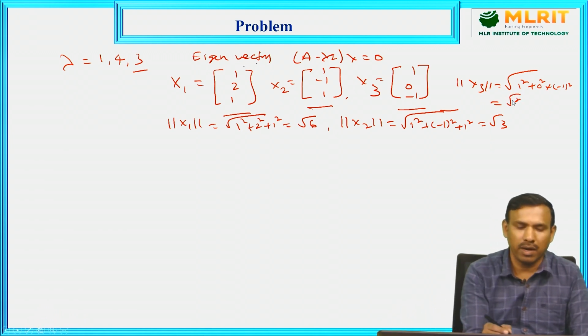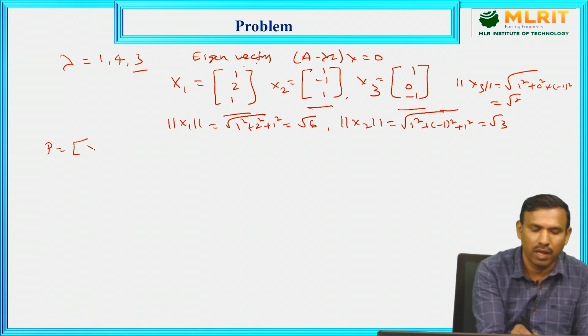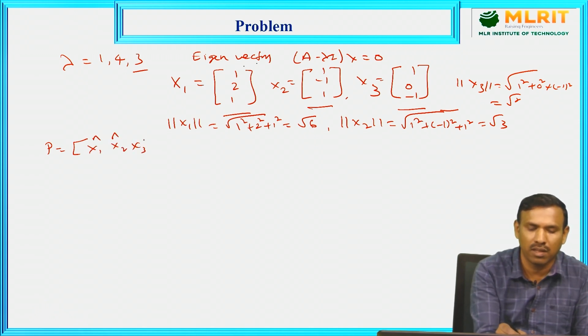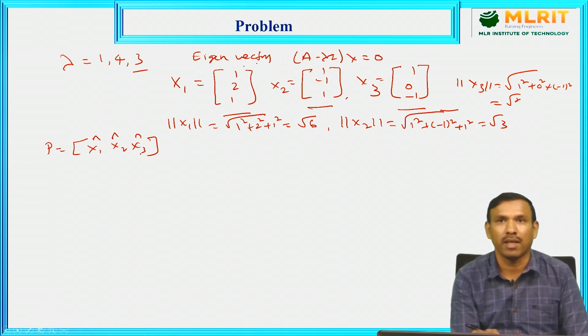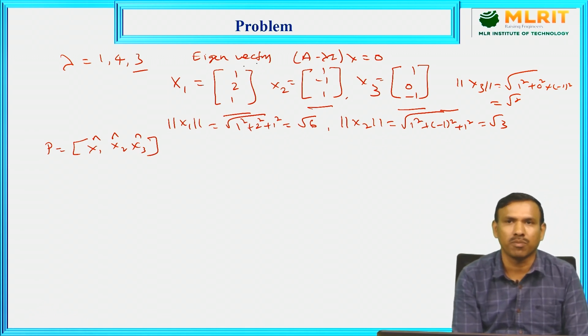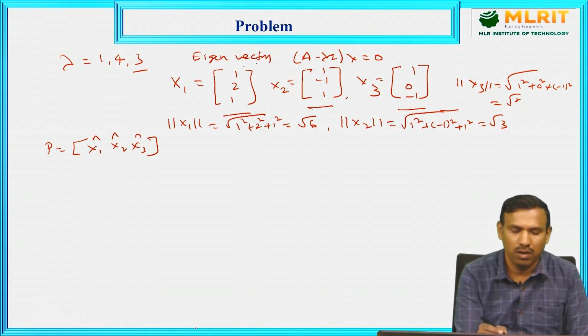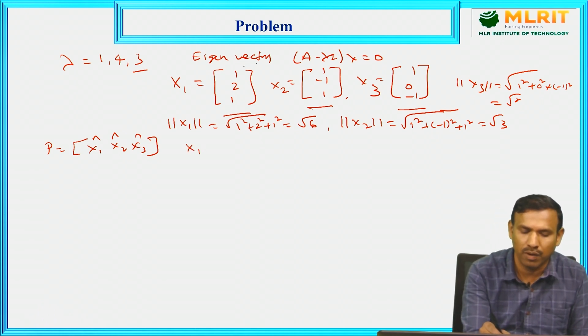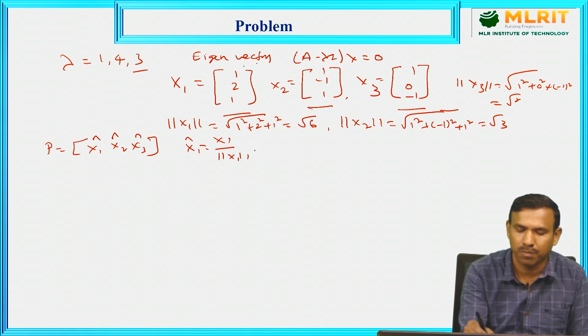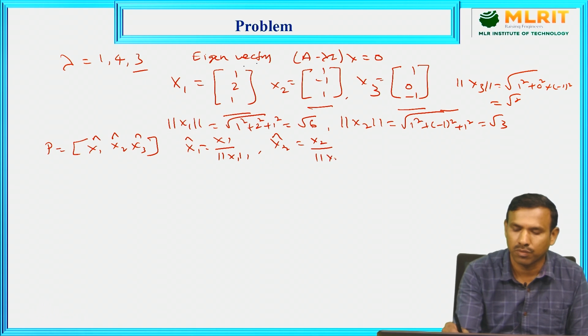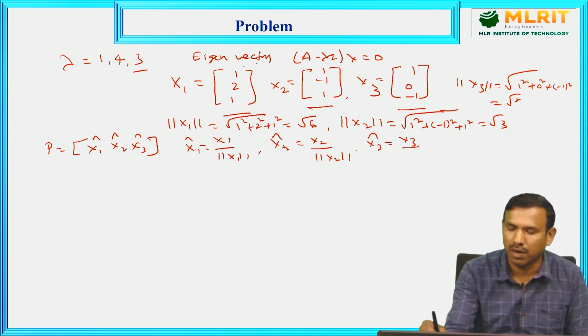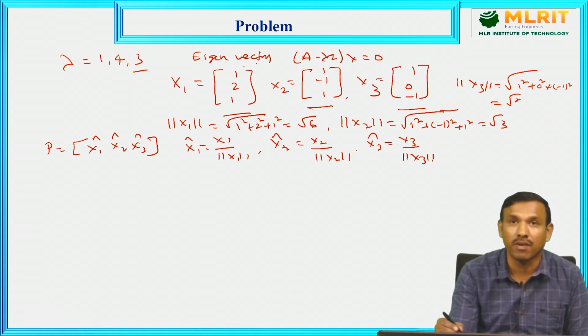So what is the modal matrix P, which contains x1 cap, x2 cap and x3 cap, the normalized eigenvectors. It is not the ordinary eigenvectors. Normalized. Why? Because our transformation is orthogonal transformation, so the matrix P must be orthogonal. Here x1 cap is x1 by norm of x1, x2 cap is x2 by norm of x2, x3 cap is x3 by norm of x3. In the procedure I have explained very clearly.